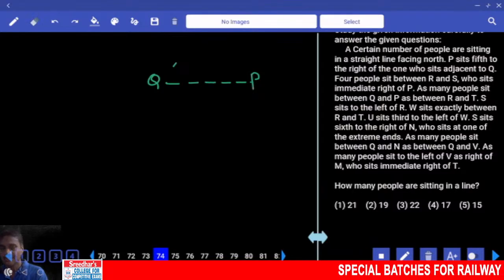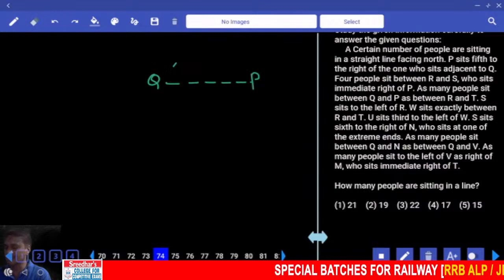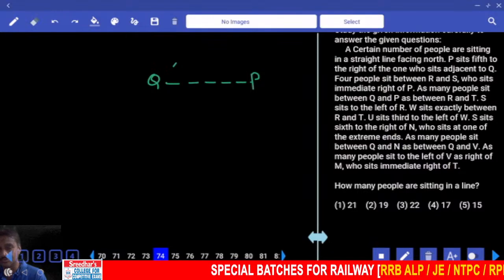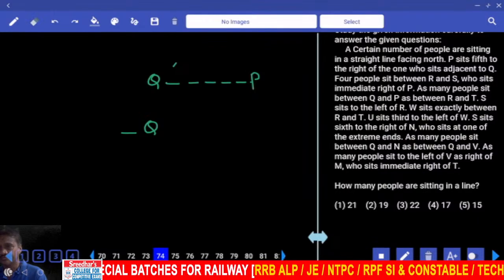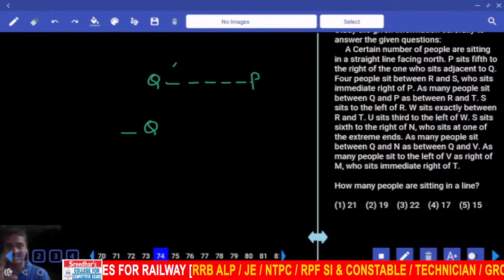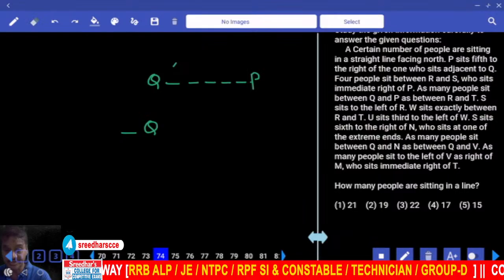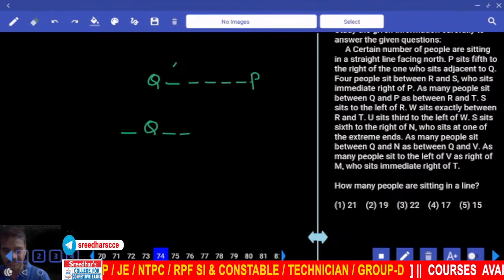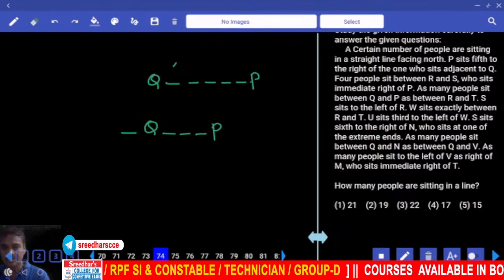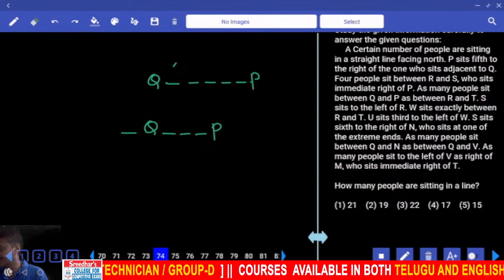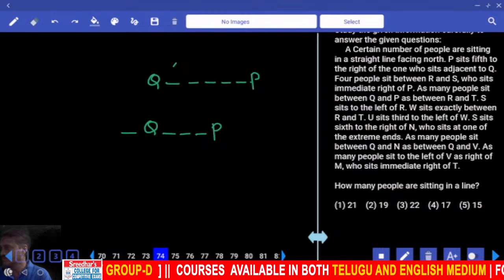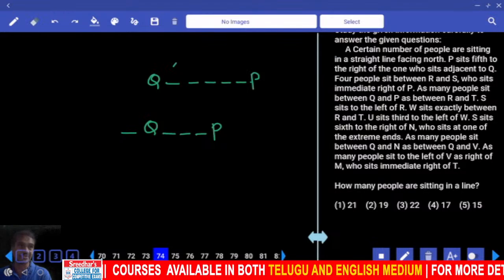P sits fifth to the right of the one who is adjacent to Q. This is one possibility. In the second possibility, the one adjacent to Q is here. How many members are there between him and P? 4 members, 1 including Q. 1 2 3 4. Then P will be here. Now between P and Q in the first case we have how many? 5 people. And in the second case we have how many? 3 people. And these are the 2 possibilities we have.